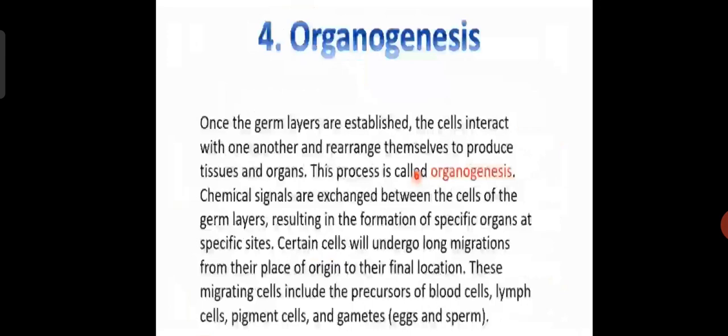Organogenesis is the development of the various organ systems. The germinal layers split into small cellular masses called primary organ rudiments, and the primary organ rudiments develop into the adult organs. The ectoderm develops into the central nervous system, sensory organs, skin and different organs. Endoderm develops into the alimentary canal and some associated glands. The mesoderm develops into the skeletal system, muscles, urogenital system, etc. This is about organogenesis.